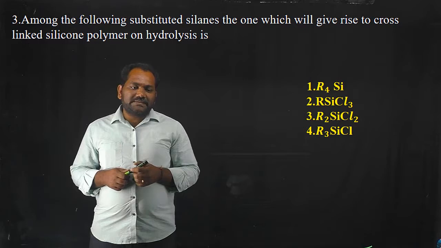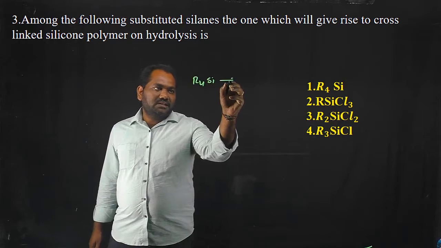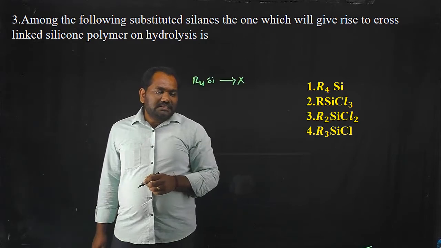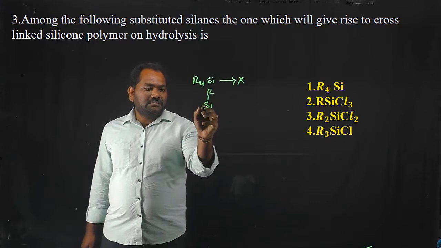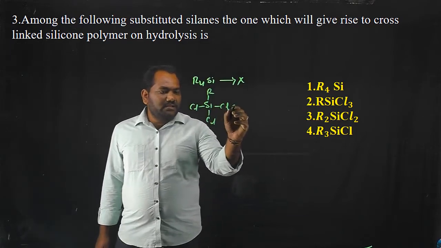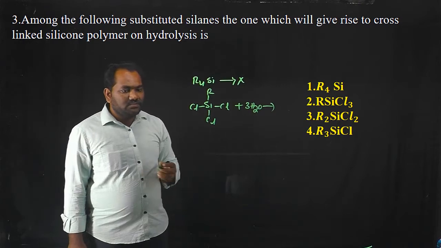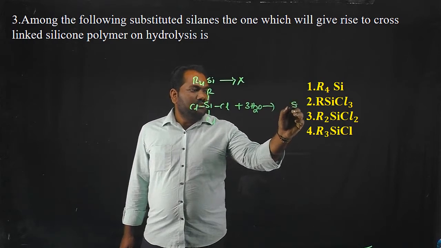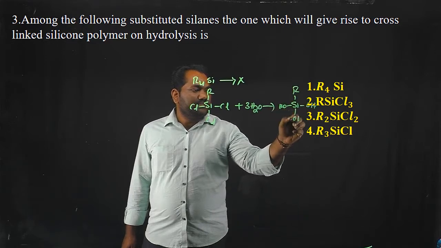So the first option is R4Si. It cannot undergo hydrolysis. And the second option is RSiCl3. If this molecule undergoes hydrolysis, meaning it reacts with water, the bond between the silicon and the chlorine breaks to form silanols, like this: RSi(OH)3.